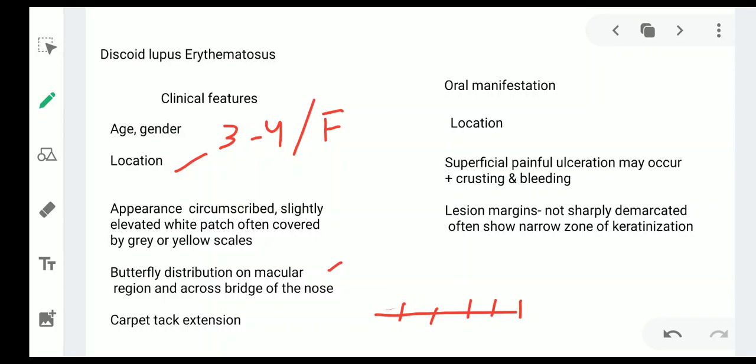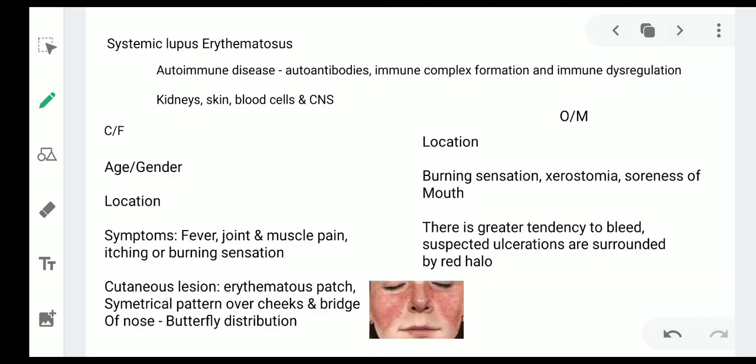Now coming to the oral manifestations, it is seen on the buccal mucosa, tongue, palate, and vermilion border of the lip. These are superficial painful ulcerations that may occur with crusting and bleeding. The lesion margins are not sharply demarcated and often show narrow zones of keratinization.